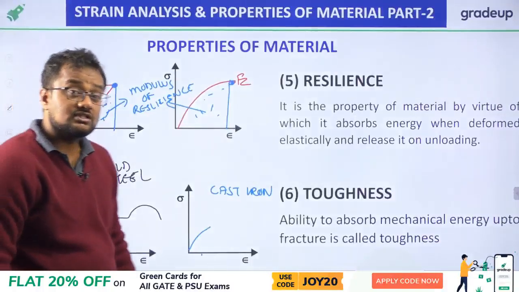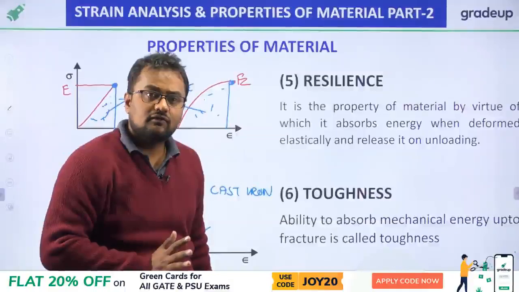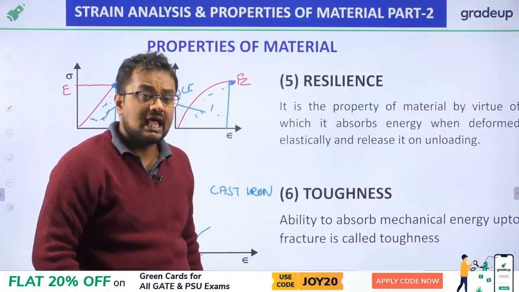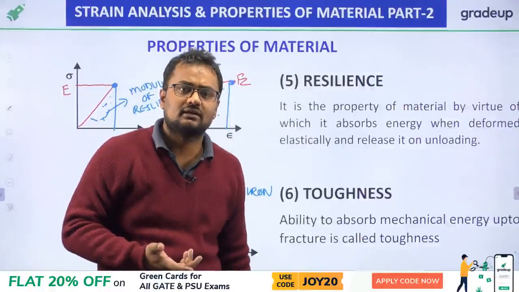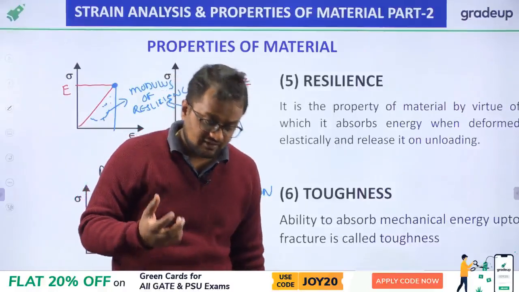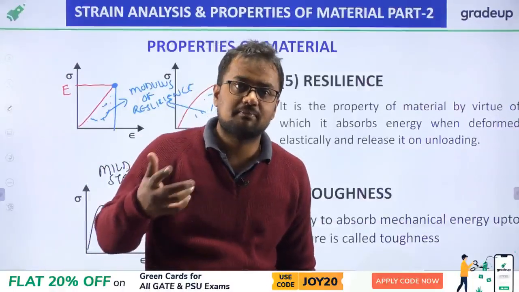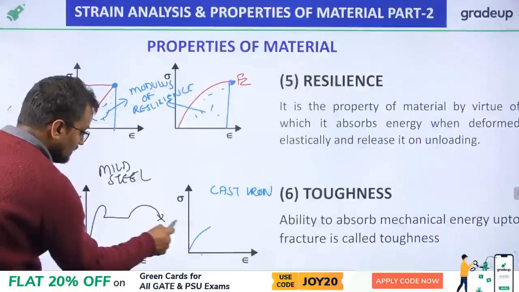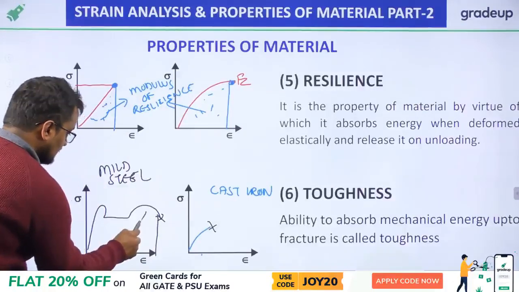So toughness is the property that if I apply an impact load on this body and it is not breaking, then this body is tough. And if I apply a load on this body and it is fracturing, then it is less tough. So toughness means resistance against impact loading up to fracture. This is the point where it is failing.